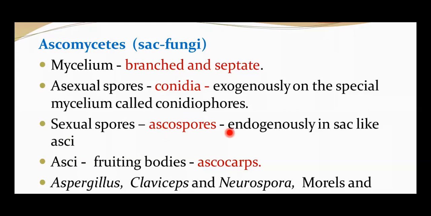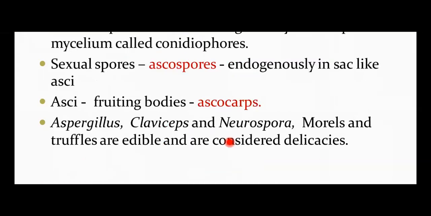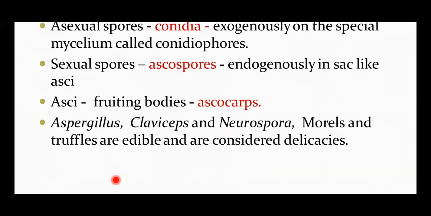Okay, what are they called? Ascocarp. And examples under this category are Aspergillus, Claviceps, Neurospora, morels, truffles, which are edible and considered delicacies. One more important example which is not mentioned here is Saccharomyces cerevisiae, commonly called yeast, also included in this category. Okay.